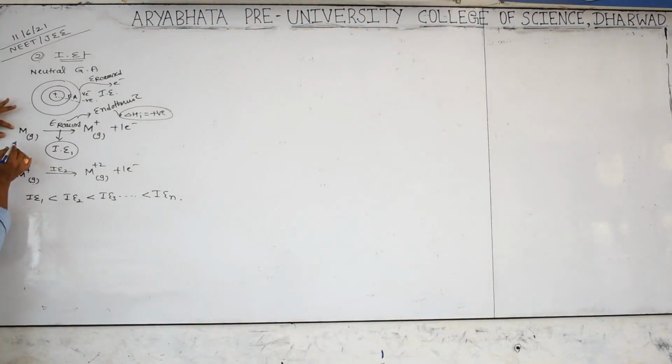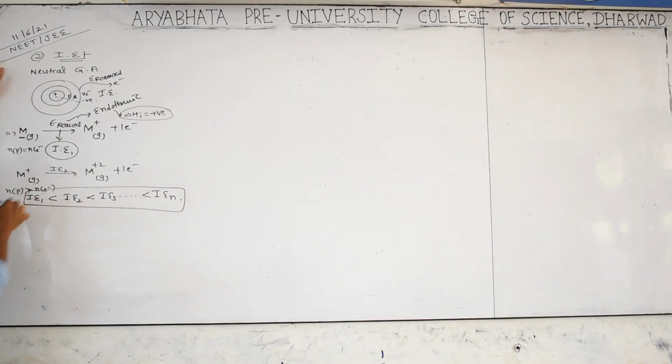In the first ionization energy, you are removing an electron from the neutral atom, so the number of protons equals the number of electrons. But for second ionization energy, you are removing an electron from a unipositive ion, where the number of protons is more than the number of electrons. Here the force of attraction between nucleus and electron is dominating. To pull the electron, the required energy keeps increasing. This is a very important statement. So second ionization energy is more than first, and it goes on like this.